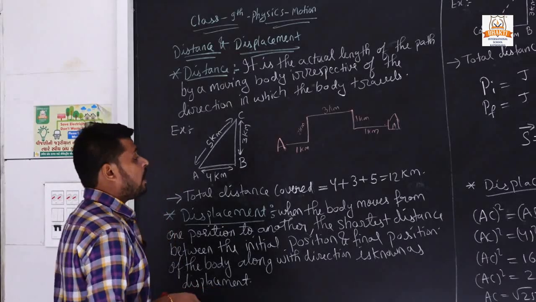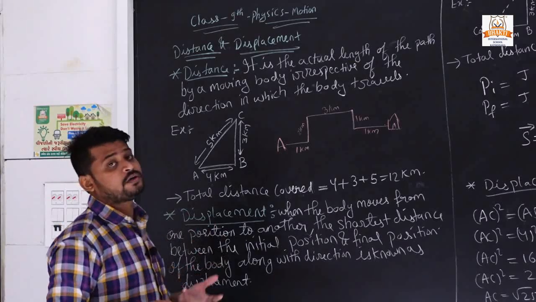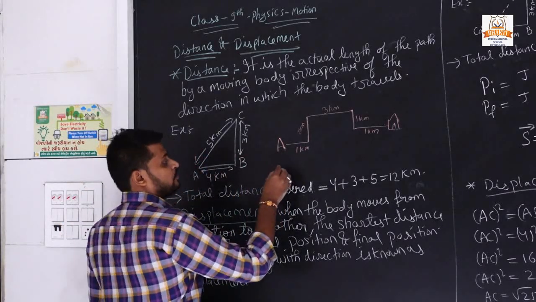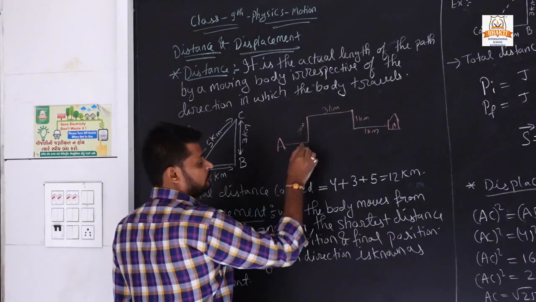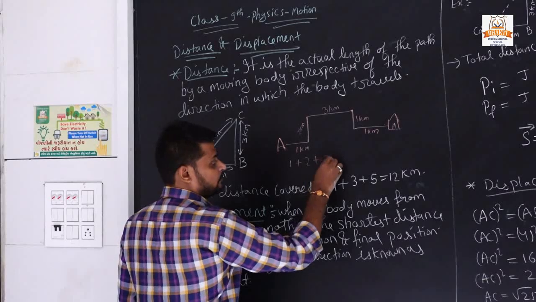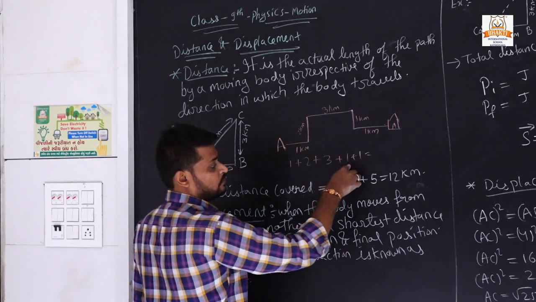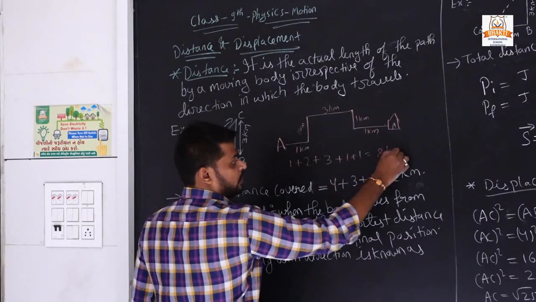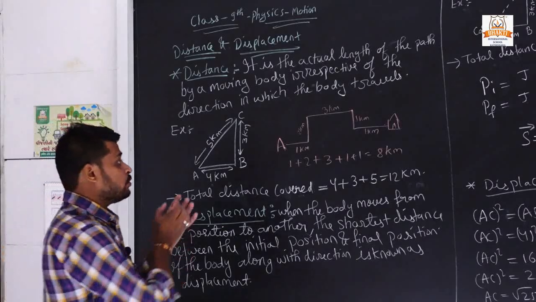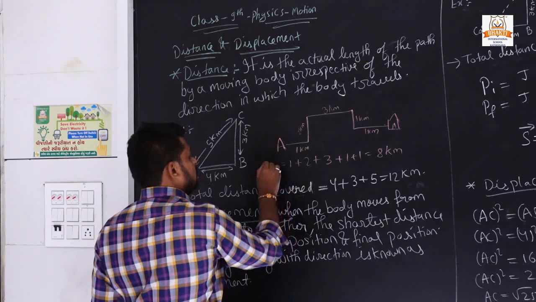How much total path did you cover to reach your home? 1, then 2, then 3, then 1 plus 1: 2, 3, 6, 7 and 8. Total 8 kilometers of path you covered, so this is your distance.